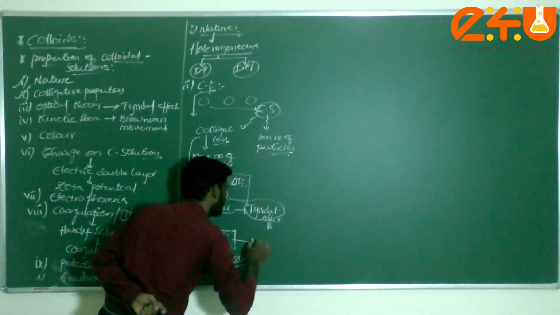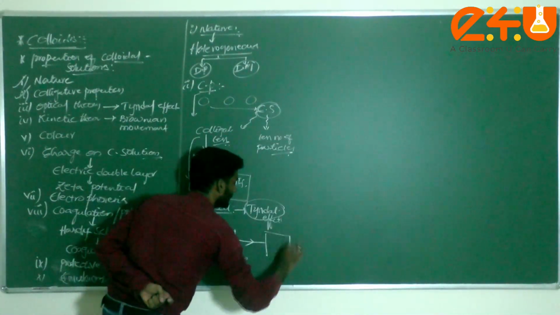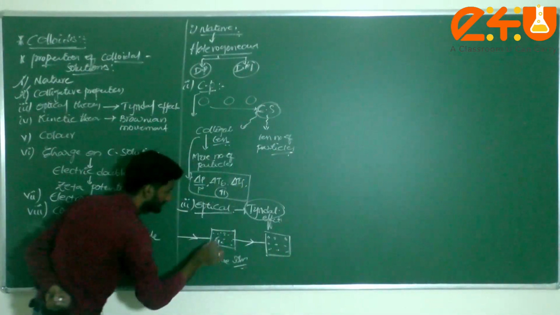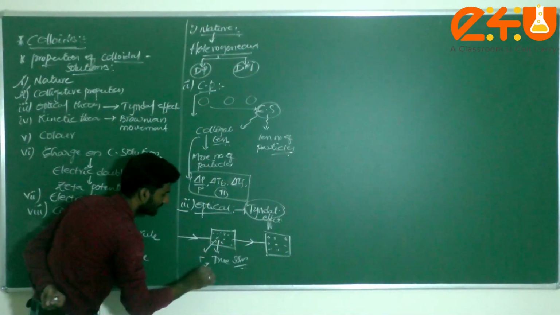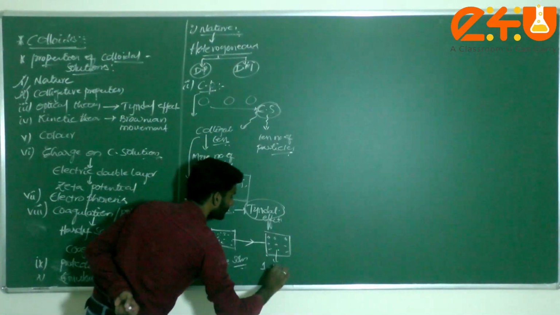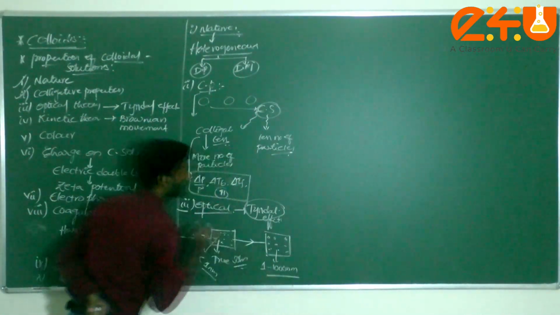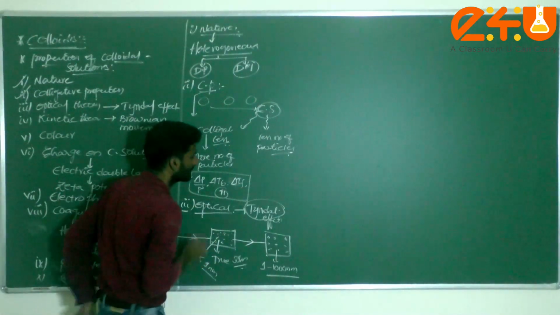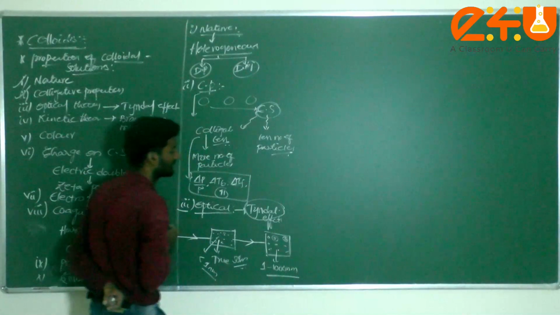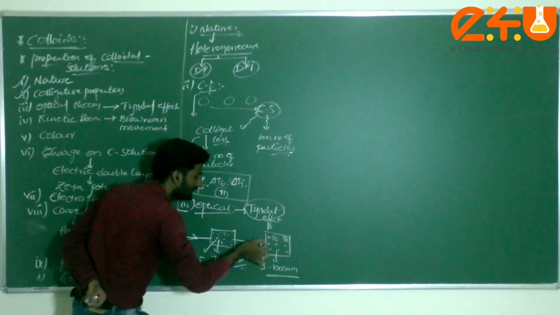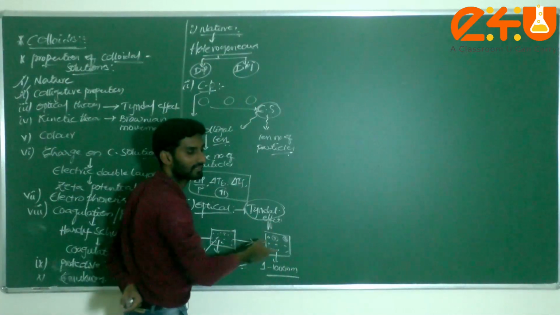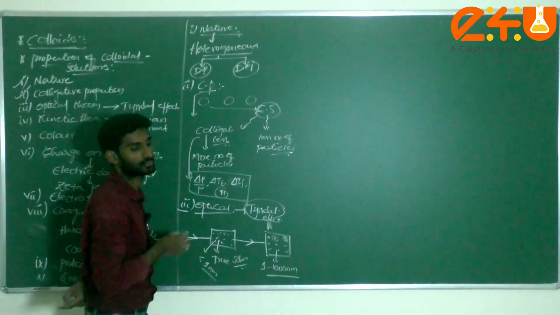The same white light, if you pass into the colloidal solution, as we already discussed, the size of the particle is less than 1 nanometer in a true solution, but here the particles are 1 to 1000 nanometer in size. If we pass the light, what will happen? Due to the bigger particles, these particles will disturb the path of the light. That means we can nicely see the path of the light in the colloidal solution.